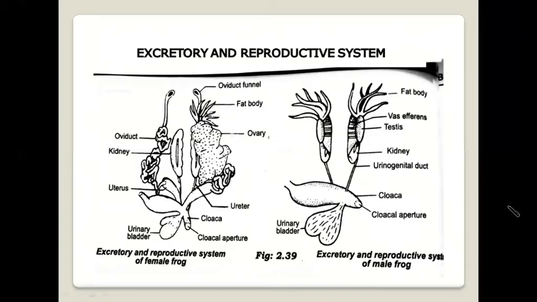The urine is carried from the kidney by a pair of tubes called ureters, which open into the cloaca. The urine is stored for some time in a bag called the urinary bladder. The next organ system of the body is the reproductive system.